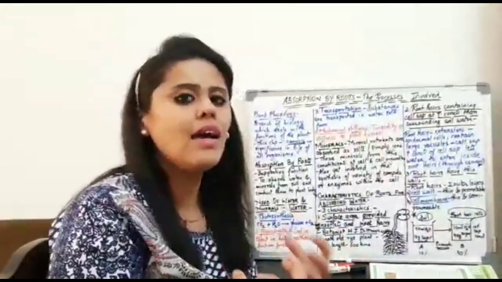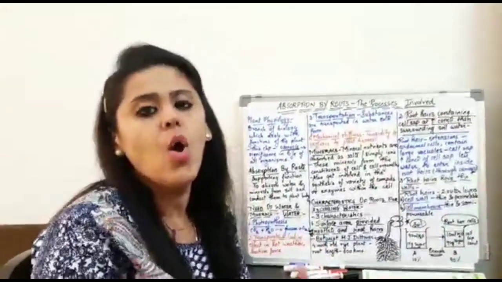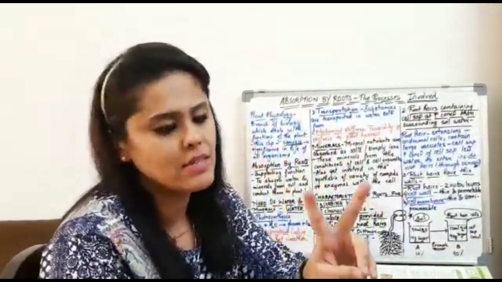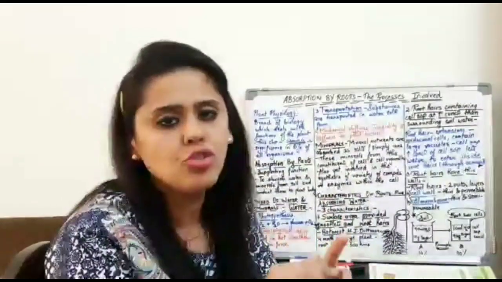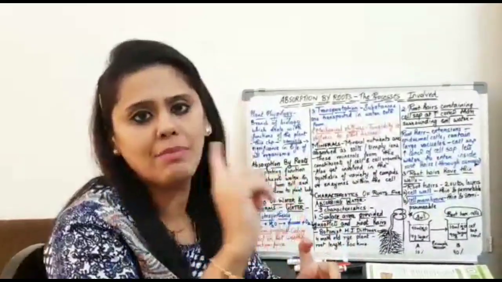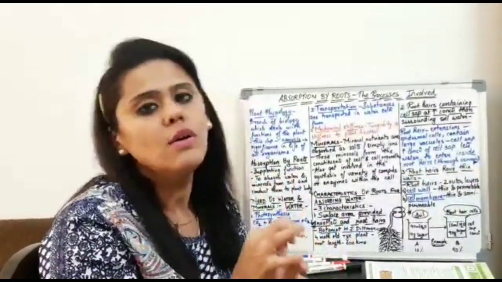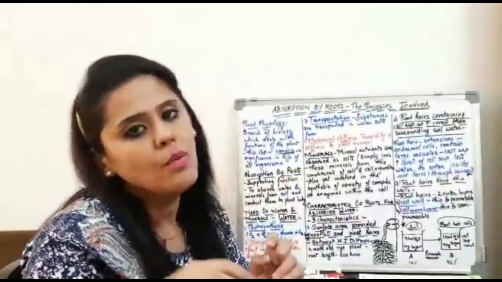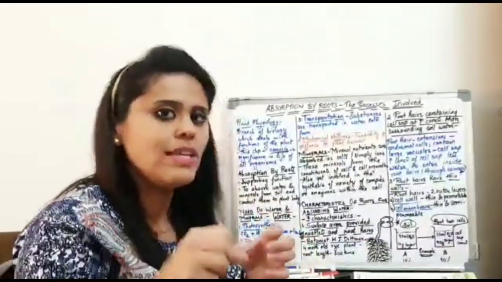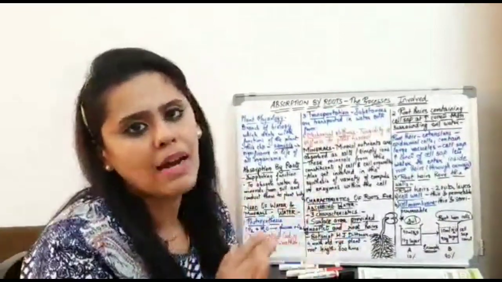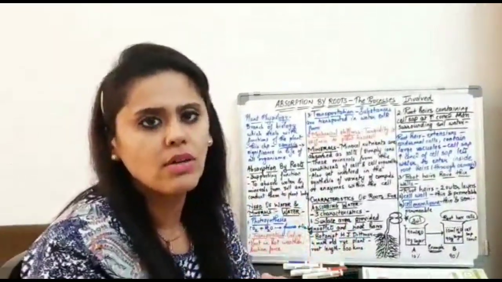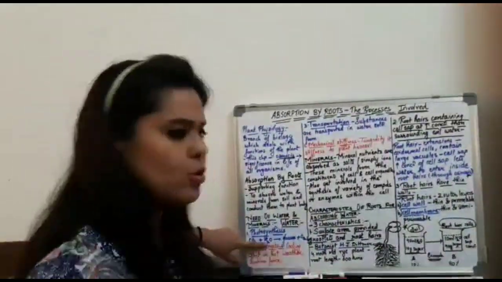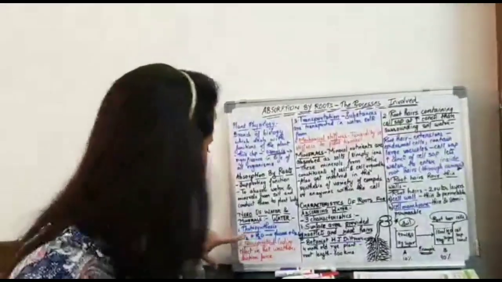But how does it make its own food by itself? Only with the help of two important raw materials. Carbon dioxide, which the plant gets from the atmosphere, and water, which the plant gets from the soil. And how? With the help of roots. When the roots absorb this water, the plant gets that water from the soil. Okay, so here one most important use of water comes to you.